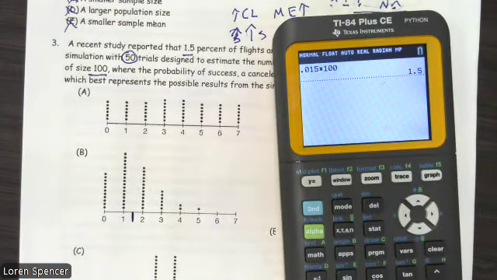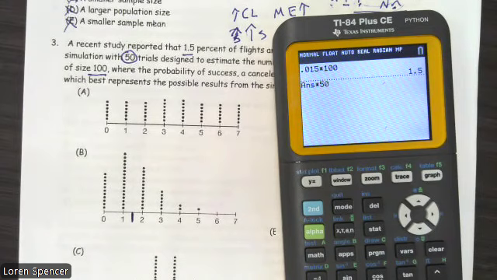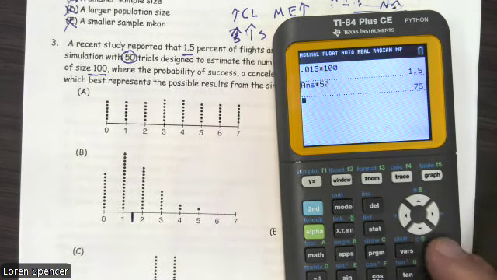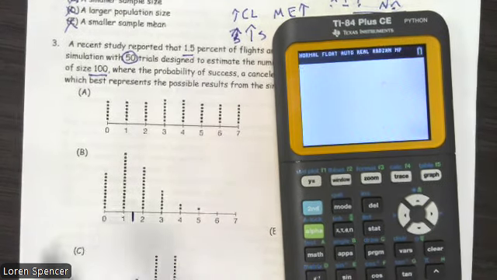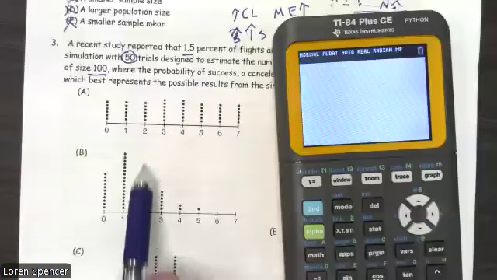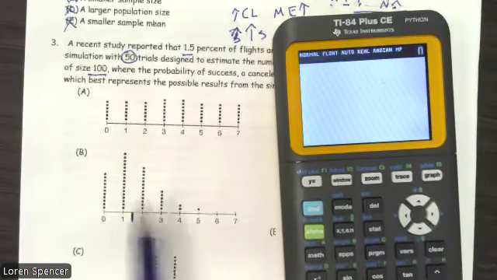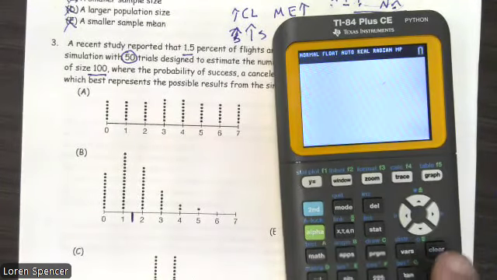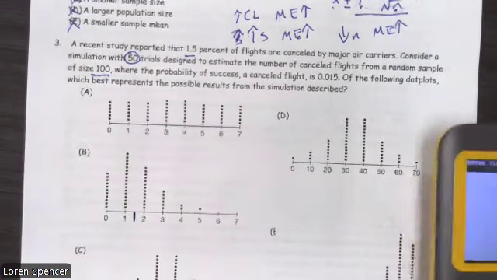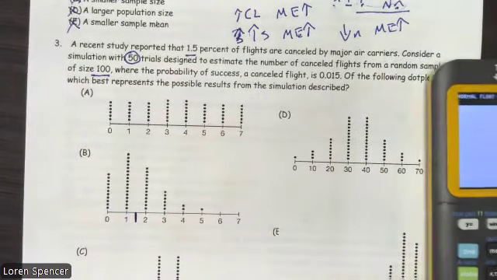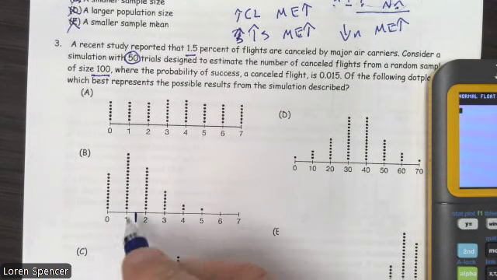And if we did it 50 times 50, we'd expect it to happen about 75 times. Or excuse me, we'd expect to have 75. So if we added up these values right here, we would expect... I'm saying that completely wrong. But the main thing you need to look for is to see where it's centered. It's centered on 1.5.